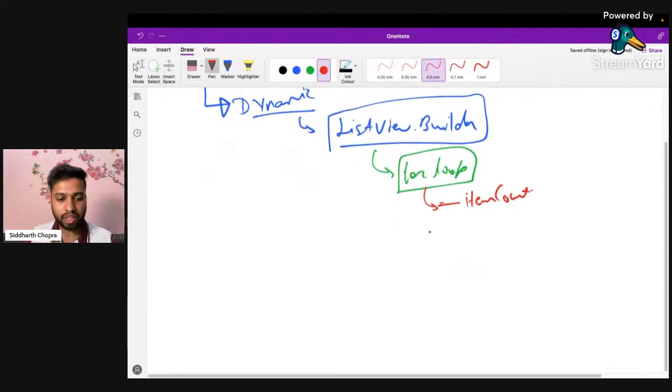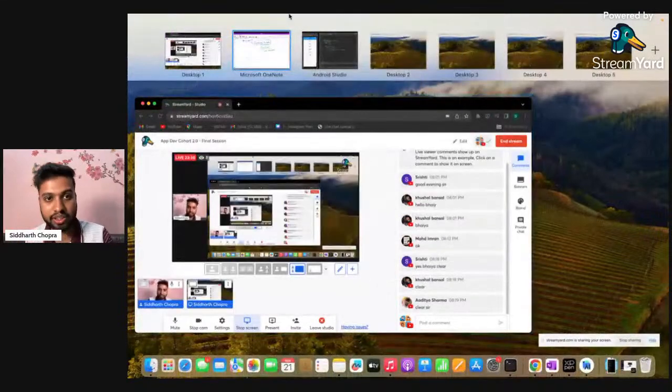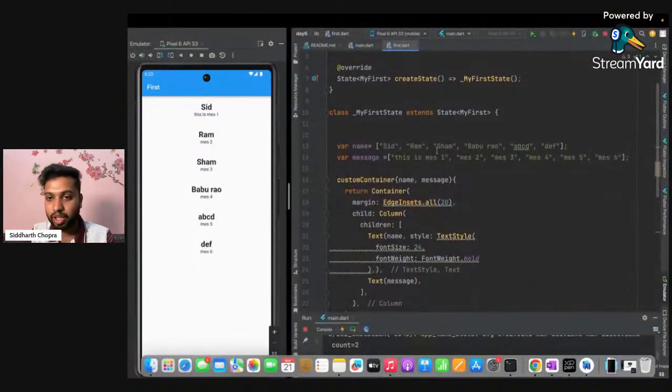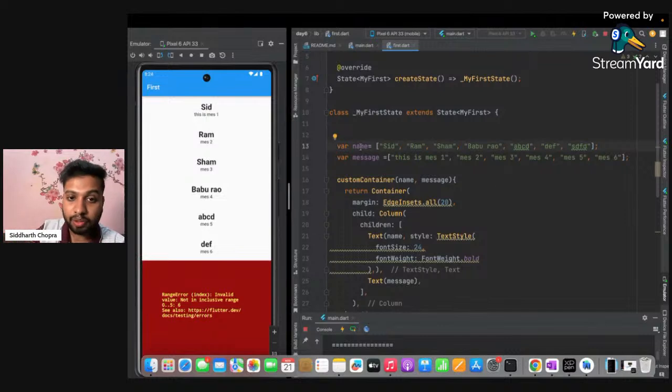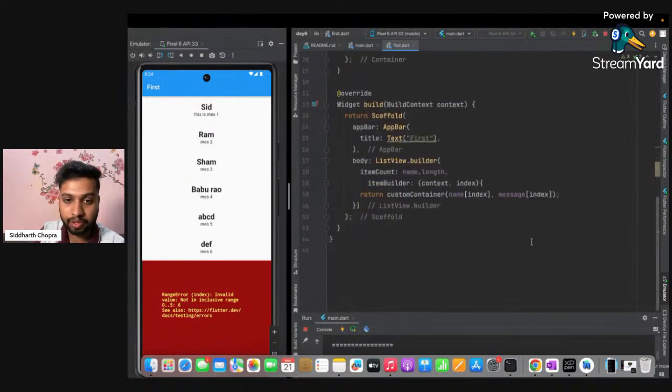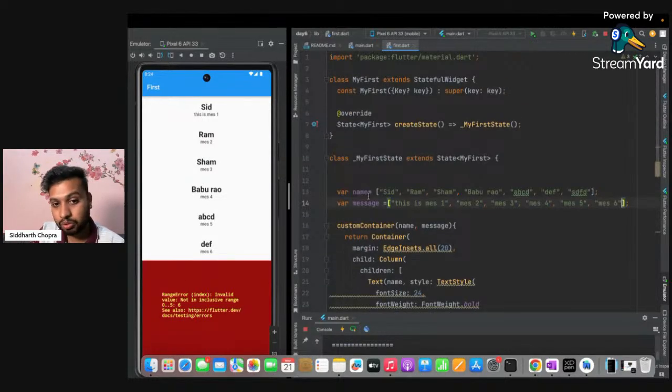Okay, and apart from that, we have created two different lists, but it is not the right approach. The reason I am telling you this is because if I add another thing here with the name of, let's say, some other, and I run this code, it will throw an error. The reason is that there is another name, number 6 here, but the message is not appearing here. Because of that, it is showing an error. So it is better to use the name and message inside a single variable. And how you can do that is you can create a map, or you can create a nested list for that.